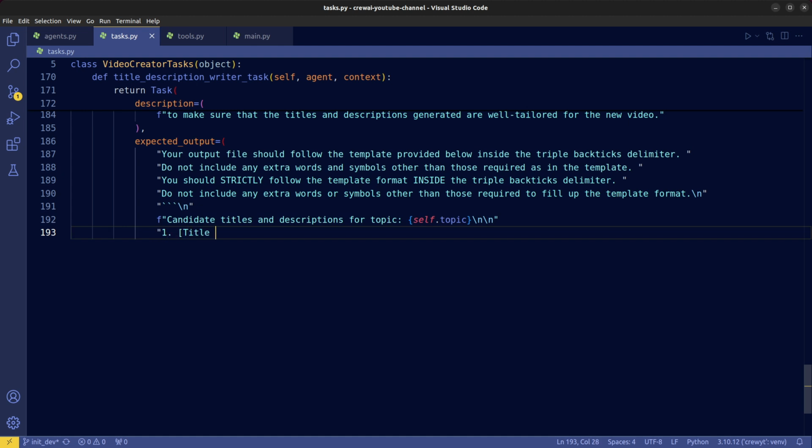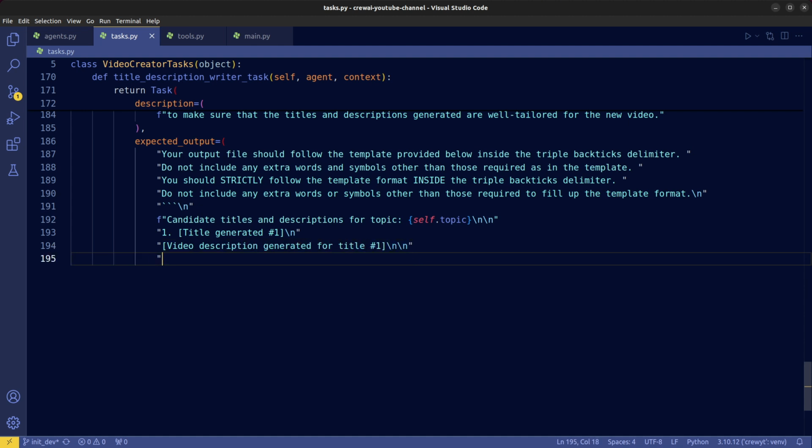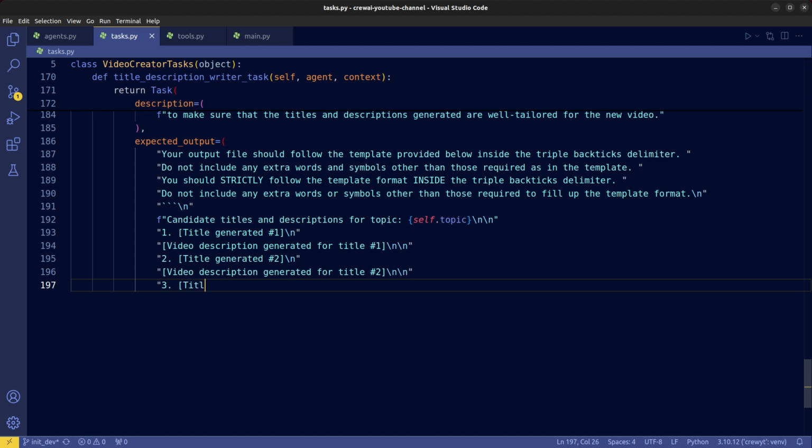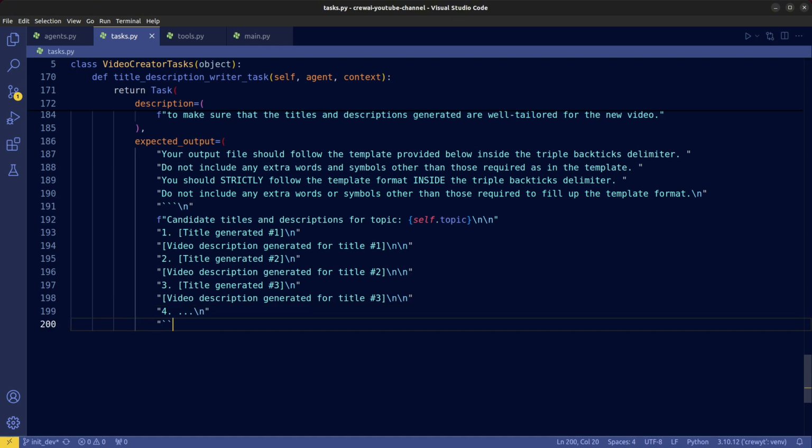Here we write the first generated title, followed by its corresponding description, then the second generated title, and the corresponding description, third generated title with description, and the remaining titles and descriptions.